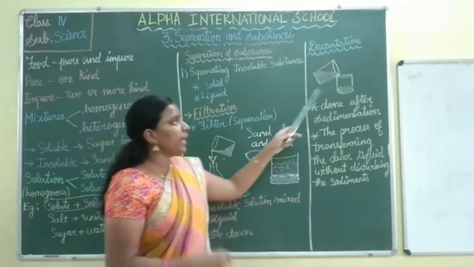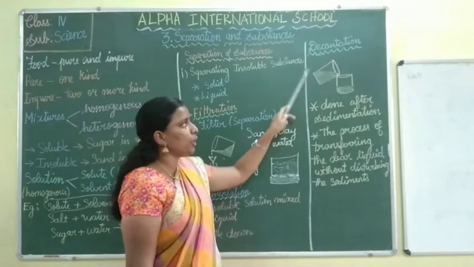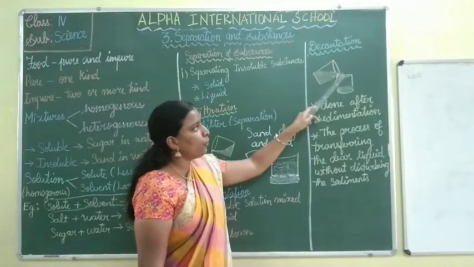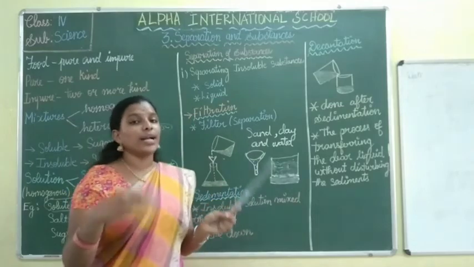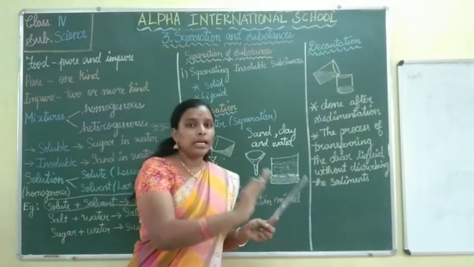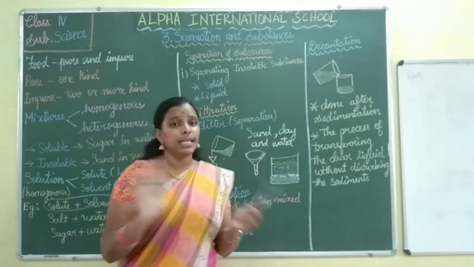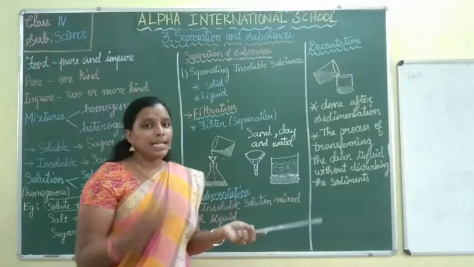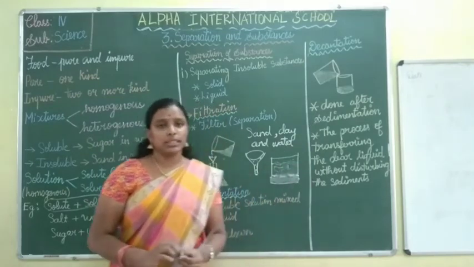So we are going to take the pure water without disturbing the insoluble substance, and I am going to pour it into another beaker. This process of transferring the clean water to another beaker without disturbing the sediment is called decantation. So this is how the decantation process is done.